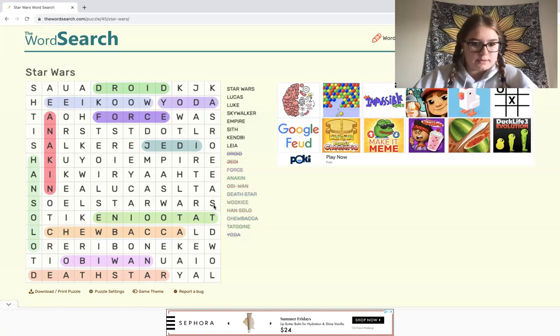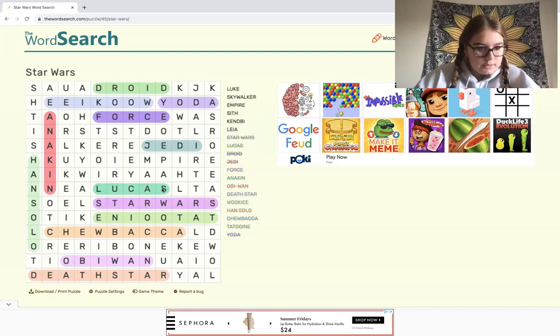So we'll look through the S's. We have an ST, but this is not an A. No T's around that. Next S is here. We have no T's. Oh, actually, I just found it. Here's W for Star Wars. And then Lucas is above Star Wars. And right next to Lucas is Skywalker, as well as Luke.